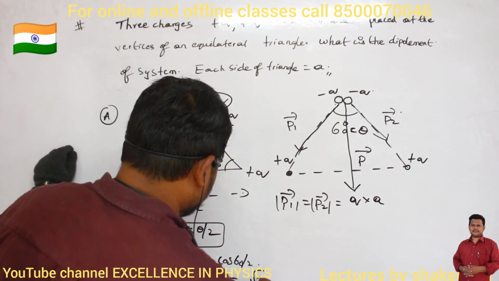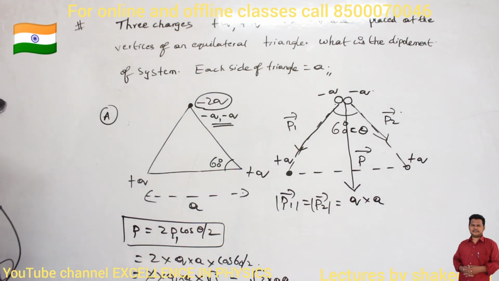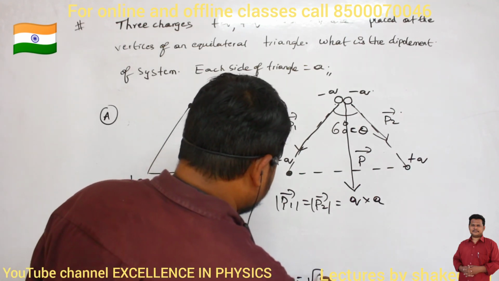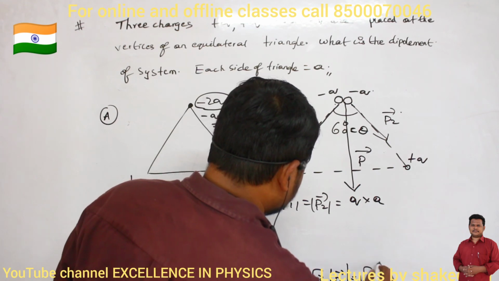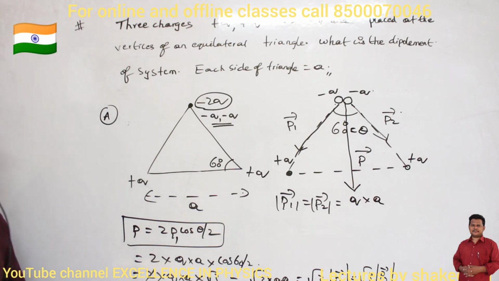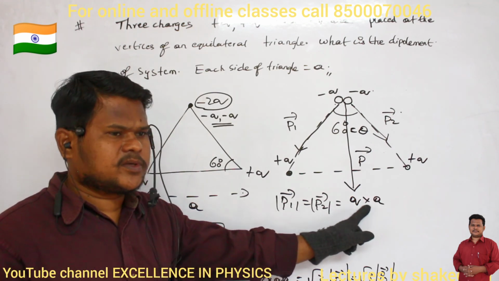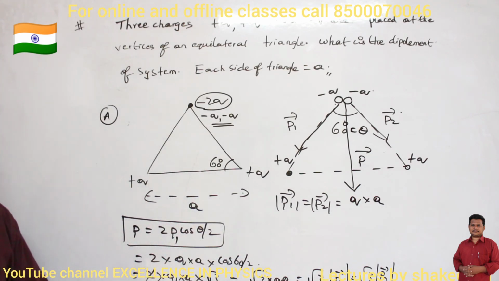So net dipole moment is root 3 into qa. I can write root 3 into magnitude of p1 dash, or root 3 into magnitude of p2 dash, because p1 and p2 are equal and equal to q into a. So this is my total dipole moment. Have you understood up to here? Come on, make a note of this one.